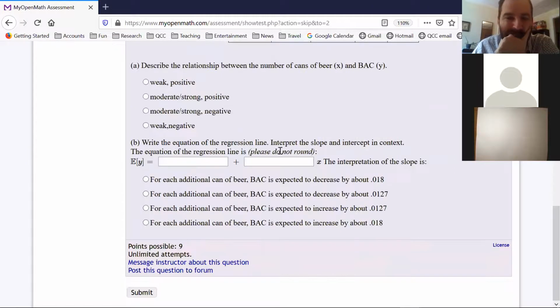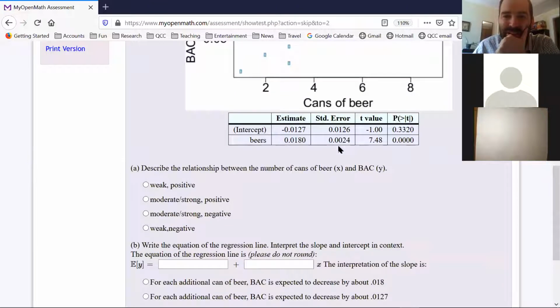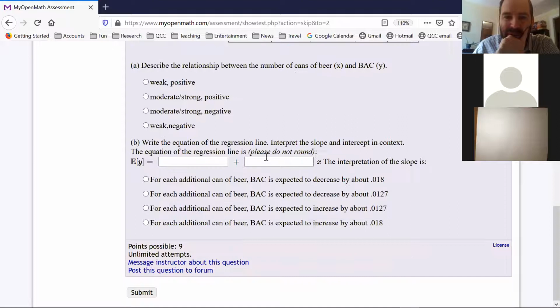Okay. Yeah, you were right to ask about this question. I'm confused on this one because this isn't how we did it. If we had the standard deviation of the x's and y's, the cans of beer and the BAC, and we had the correlation coefficient, we could compute the slope, and if we had the means of the x's and the y's, we could use that to find the intercept. But that doesn't seem to be given here.